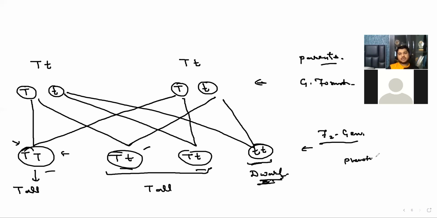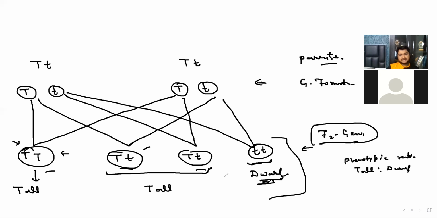Phenotypic. So how many tall and how many short? Second generation only. So it is 3 to 1, because three are tall and one is dwarf.